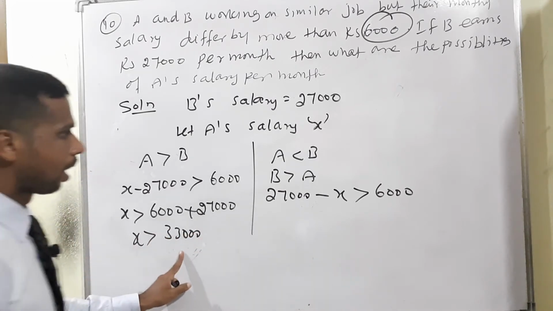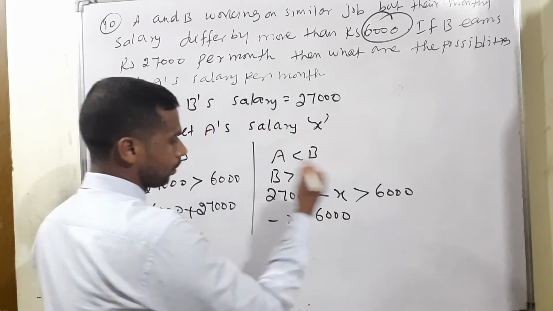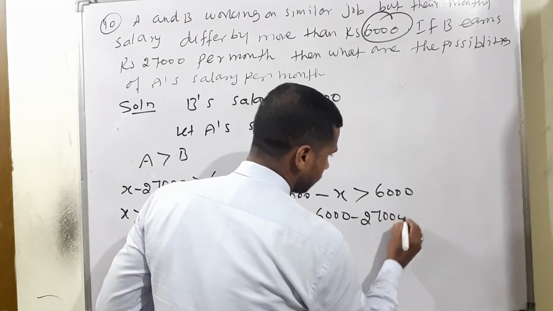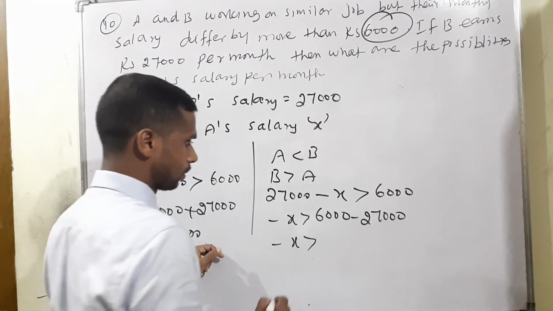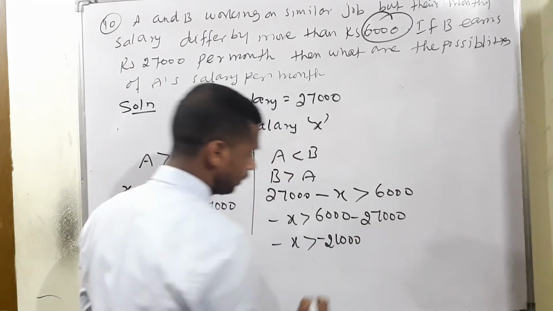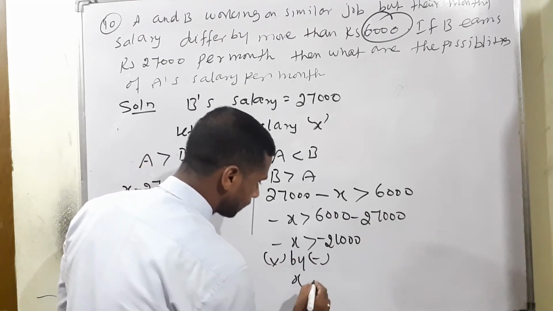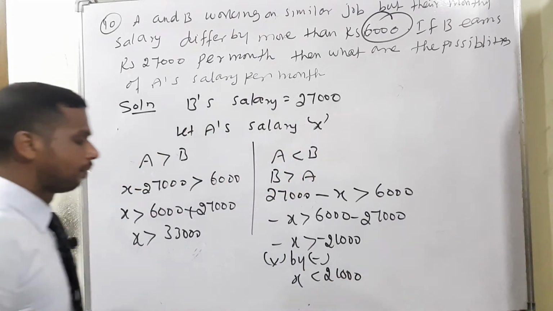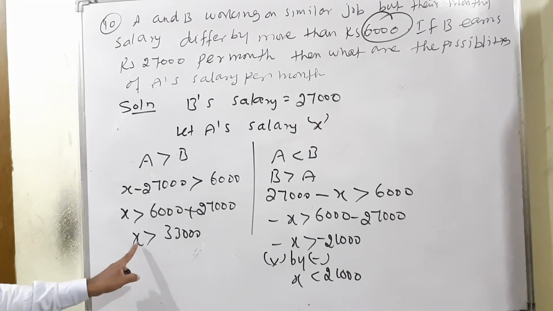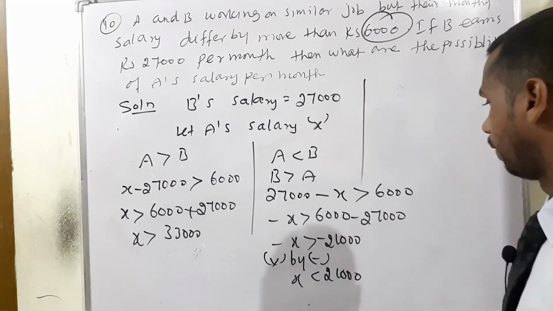Now in the second case, minus X greater than 6,000 minus 27,000, which is minus X greater than minus 21,000. Both sides have a negative sign, so multiply by minus, and the inequality symbol changes: X less than 21,000. Therefore, for the final line, A's salary X is considered.